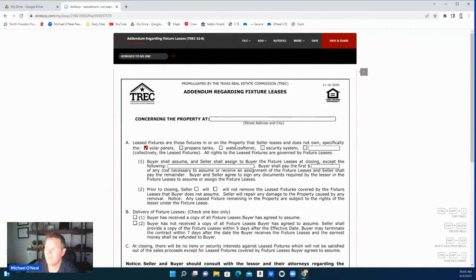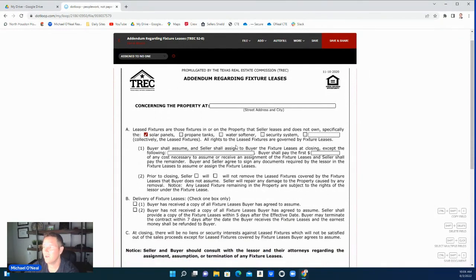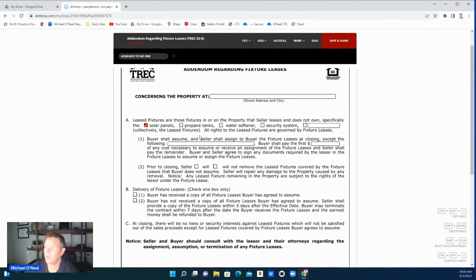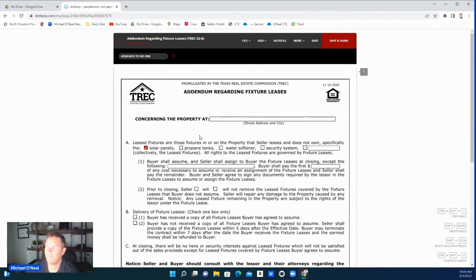So you have to have this important document to know. Most common, just so you know, they're stated right here: solar panels, propane tanks, water softener, security system, anything else. And that is going to be the addendum regarding fixture leases. Example.